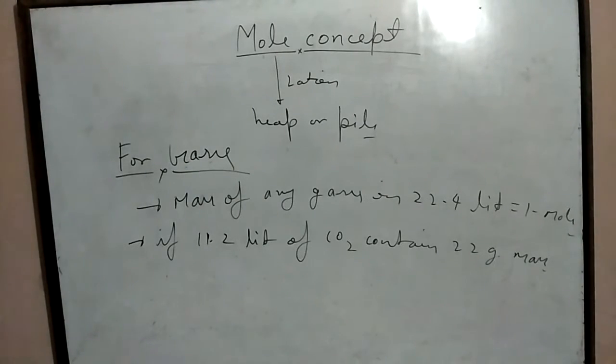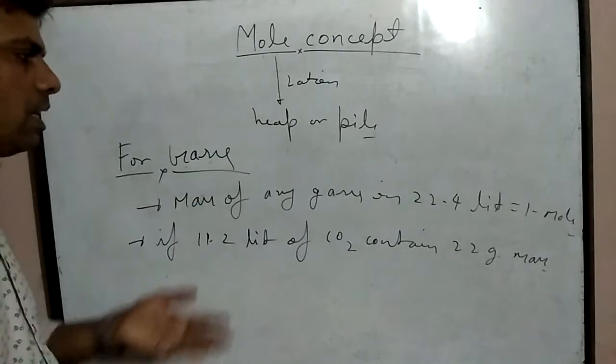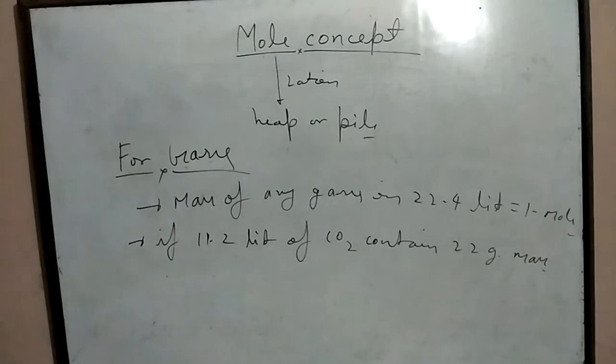With the help of this definition of the mole concept, we can calculate the molecular mass of carbon dioxide easily.